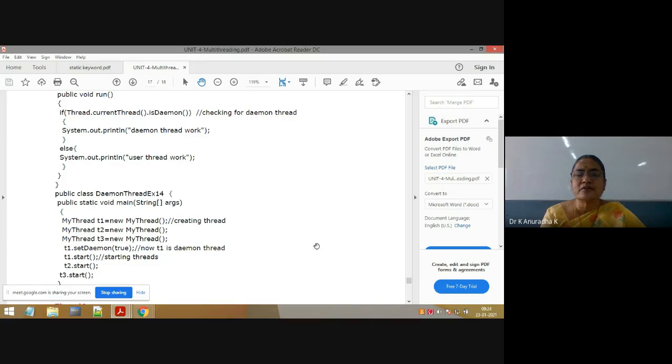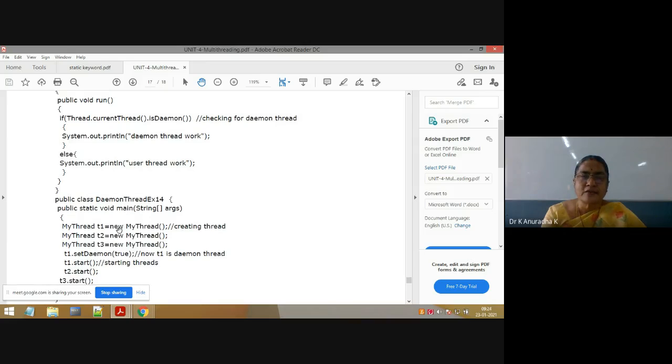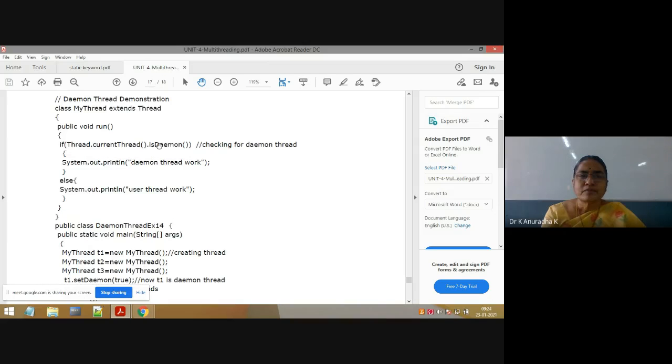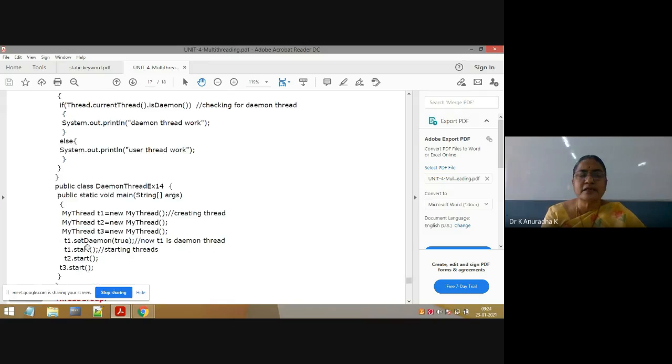This is the second way of creating multiple threads, and this is the first way. Both are correct. In the first way, I am taking only one class which acts like a thread. For the same class, MyThread, I am creating multiple objects and invoking the start method on three objects, which means three threads are there.